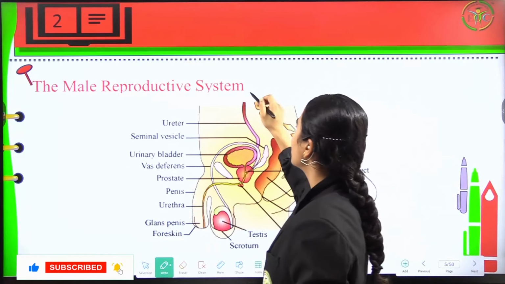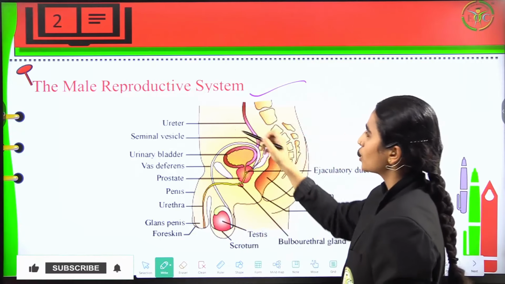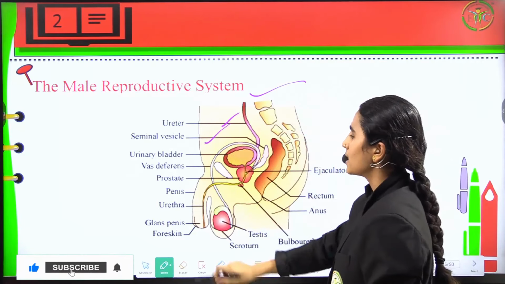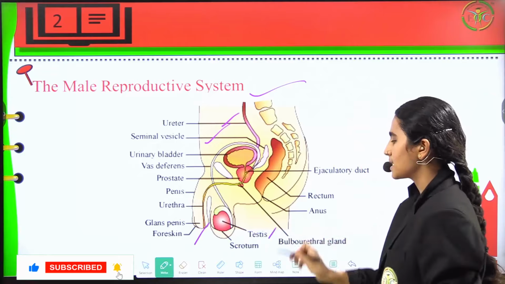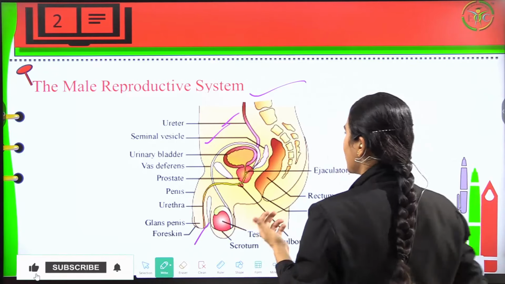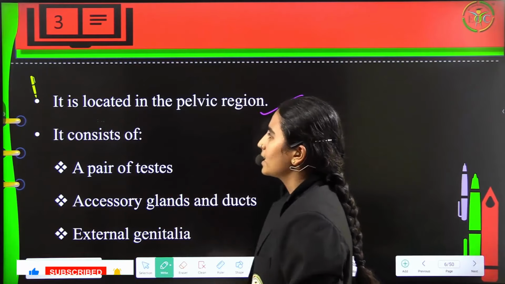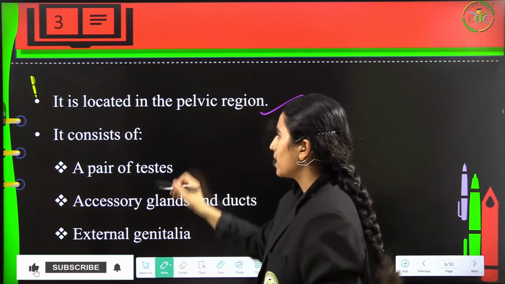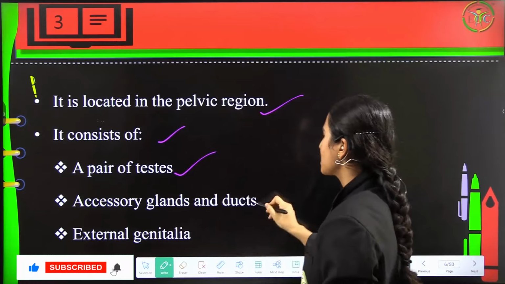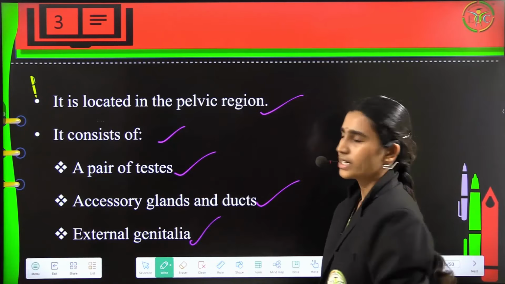So this is the male reproductive system, which involves the ureter, seminal vesicle, glans penis, foreskin, testis, and your prostate, etc. Now this is located in the pelvic region, that is below your abdomen, and it consists of a pair of testes, accessory glands and ducts, and external genitalia.